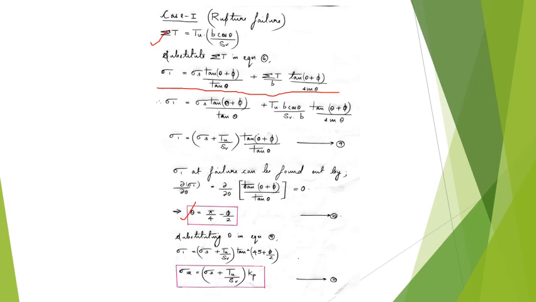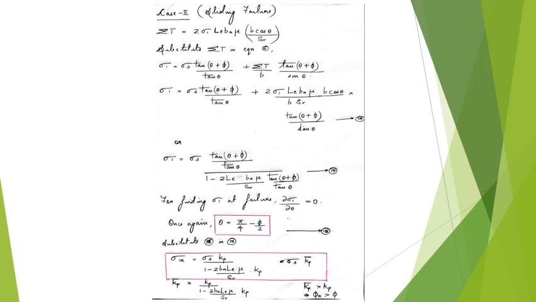Now when we substitute this value of theta in this sigma 1 equation, we will get the sigma 1 at failure. So finally we will get the equation for the normal stress at failure for the reinforced soil, or basically the normal stress of the reinforced soil, which will be sigma 3 plus Tu by SV, the whole into Kp. Okay, so this is the equation for the normal stress at failure for reinforced soil whose mode of failure is by rupture.